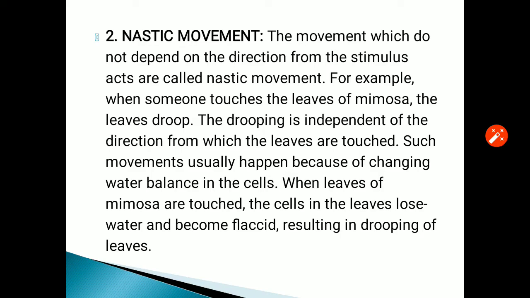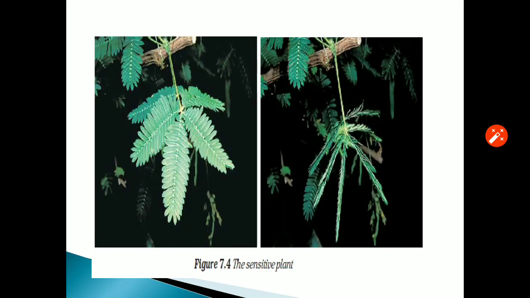Such movements usually happen because of changing of water balance in the cells. When leaves of Mimosa are touched, the cells in the leaves lose water and become flaccid, resulting in dropping of the leaves. And when the stimulus is over, the leaf gets back to normal shape. Here the image is showing the normal condition of the leaves without the stimulus, and when you touch the plant, the leaves drop down.